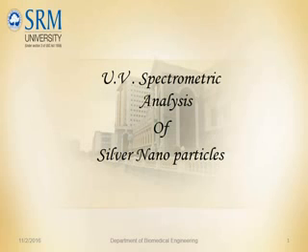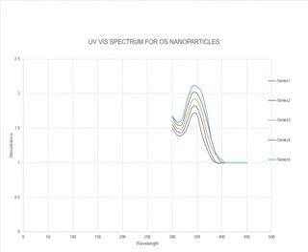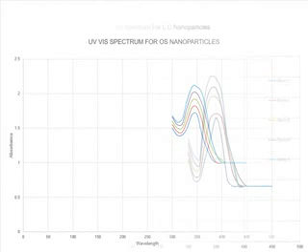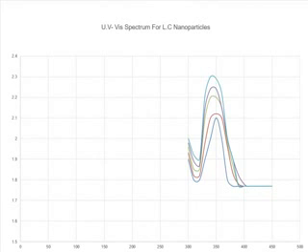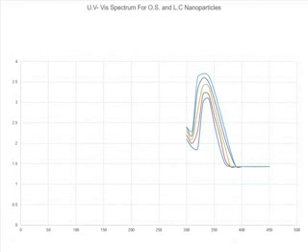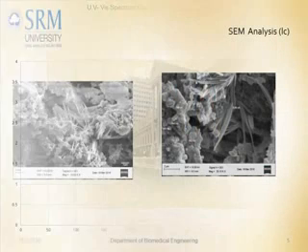The molecules contain electrons that can absorb energy in the form of ultraviolet or visible light to excite these electrons to higher molecular orbitals. The more easily excited the electrons, the longer the wavelength of light it can absorb. It measures the intensity of light passing through the sample and compares it to the intensity of light before it passes through the sample. This is the UV visible spectrum of the Ocimum sanctum nanoparticles. This is the UV visible spectrum of the Luffa cylindrica nanoparticles. This is the UV visible spectrum of the Ocimum sanctum and Luffa cylindrica nanoparticles.